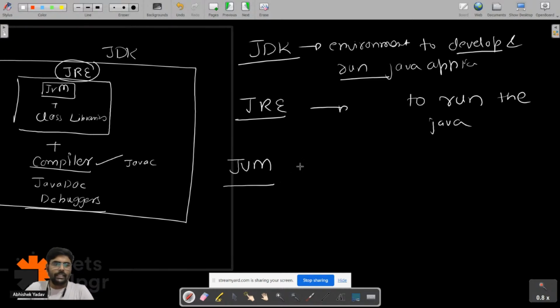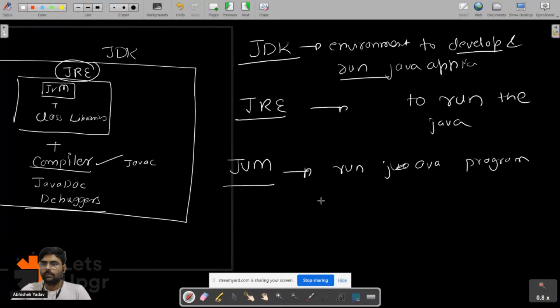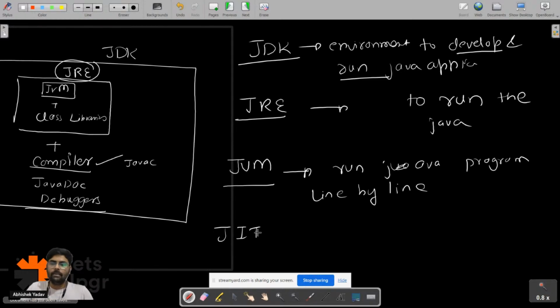You know what is a JVM? It is used to run the Java program line by line. And inside JVM, you have JIT, that is just in time compiler.